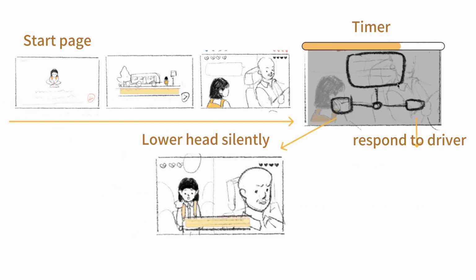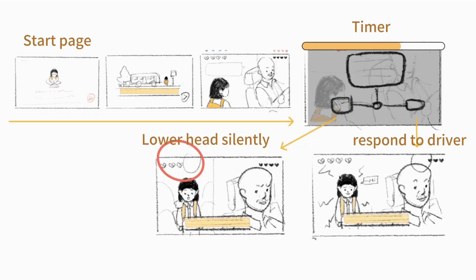When the player decides to lower her head silently, we can see Amy chooses to avoid the driver's gaze, lowering her head and quickly boarding the bus. She seems to breathe a sigh of relief, but the driver's expression becomes strange, indicating that he finds the little girl impolite, and the social score in the top left corner of the screen drops at this moment, reflecting Amy's deficiency in social behavior.